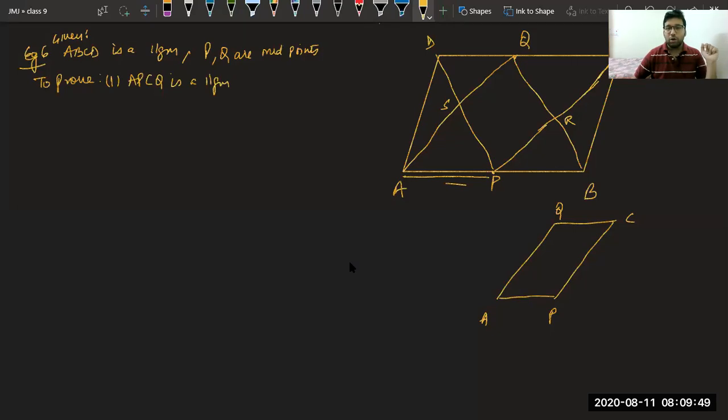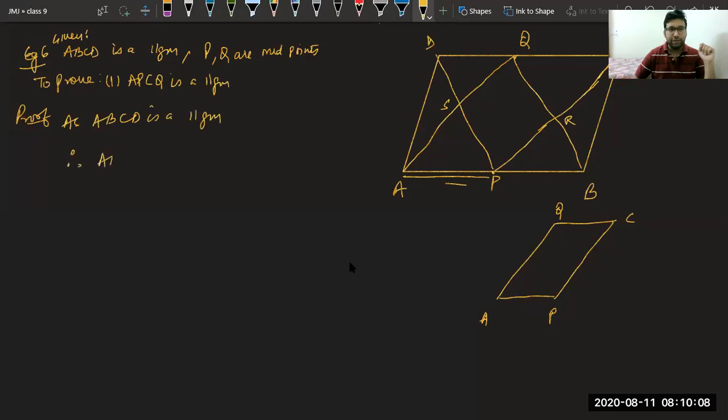Okay, now let us see. Prove AP equal to CQ. All of you, we can observe that ABCD, the bigger quadrilateral, is a parallelogram. We can say ABCD is a parallelogram.